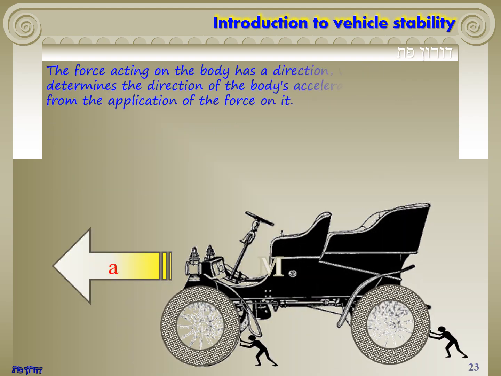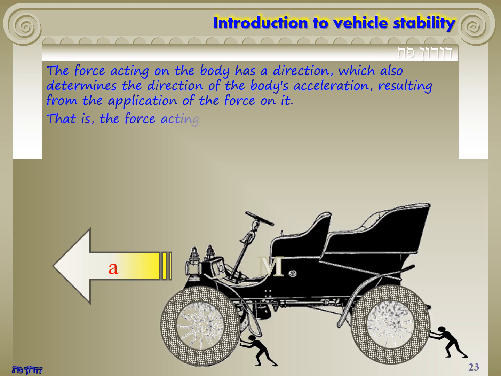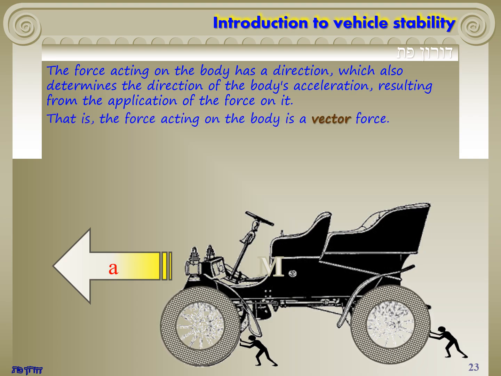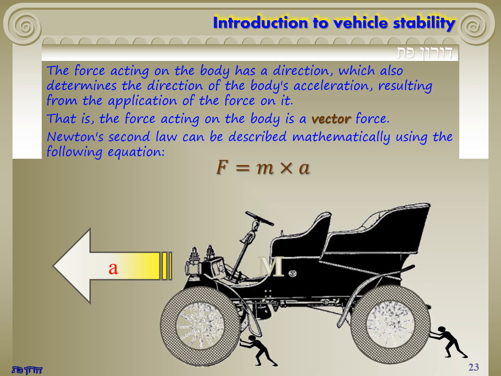The force acting on the body has a direction, which also determines the direction of the body's acceleration, resulting from the application of the force on it. That is, the force acting on the body is a vector force. Newton's second law can be described mathematically using the following equation. F equal to m multiply a.